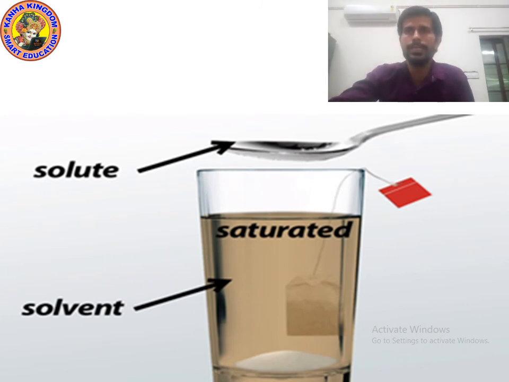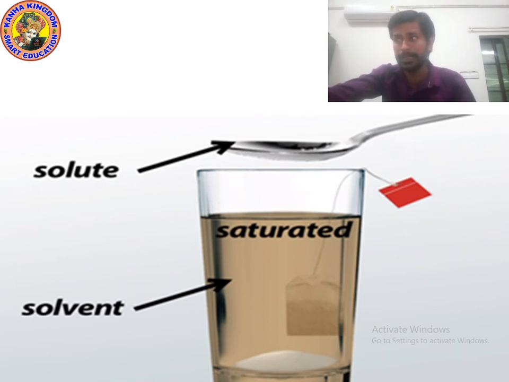As you can see, solute and solvent. In a glass, water is present, and in the spoon, sugar is present. Sugar is in small quantity. That's why sugar is the solute.